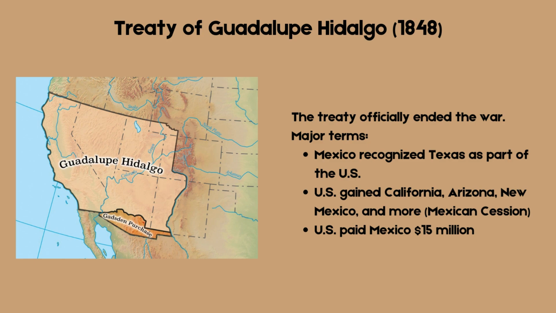In 1848, both countries signed the Treaty of Guadalupe Hidalgo. Under this treaty, Mexico agreed to recognize Texas as part of the United States, give up a huge amount of land, known as the Mexican Cession, and receive $15 million from the U.S. in return.